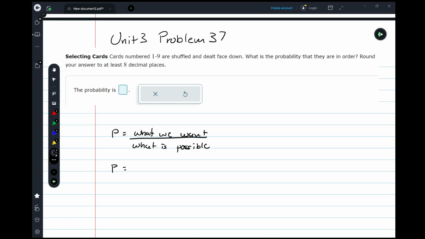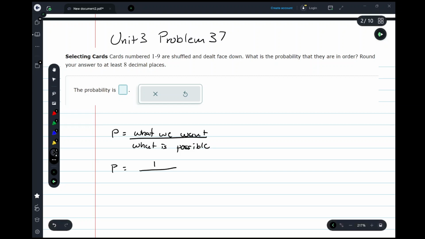There is no other way to make sure that those cards are in order. So my numerator here is actually just a 1. There's only one possible arrangement that satisfies what I'm looking for, with all the cards in order 1 through 9.